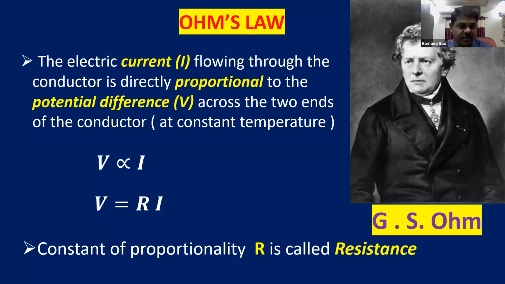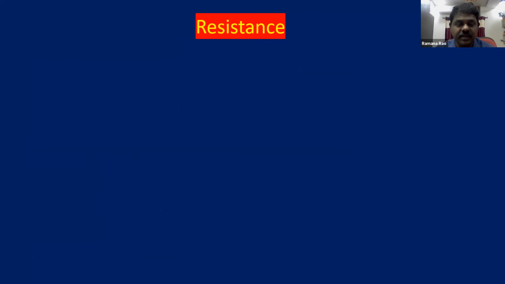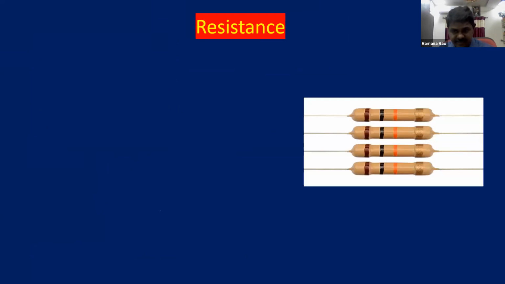Now V is proportional to I, V equals R into I, where R is resistance. Now we'll discuss in detail what resistance is. You can see in the picture, they are the resistors. Anyhow, we are going to learn in detail what a resistor is and how to find the resistance in coming sessions. For an idea, you can see this is a resistor.